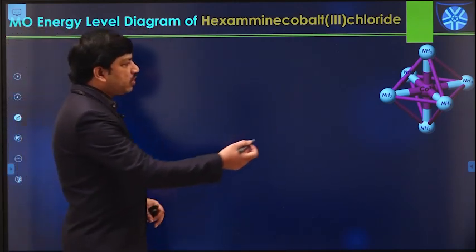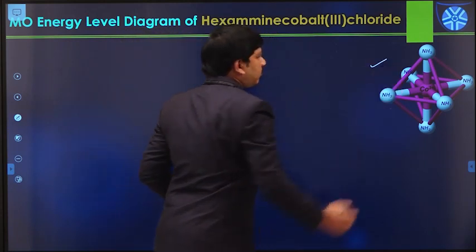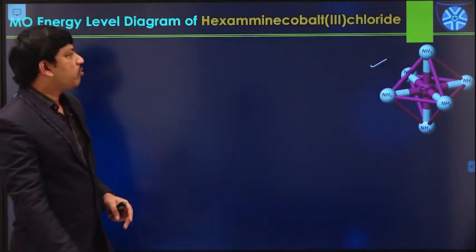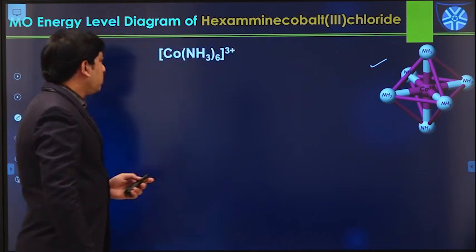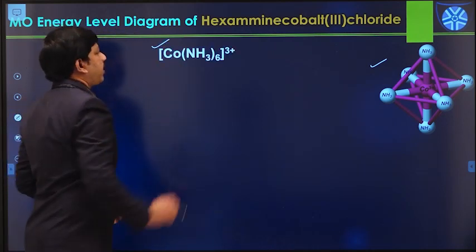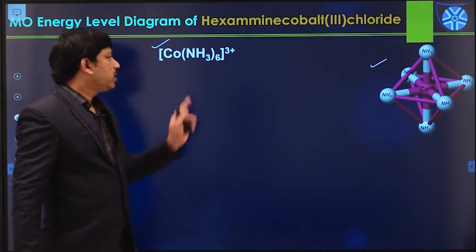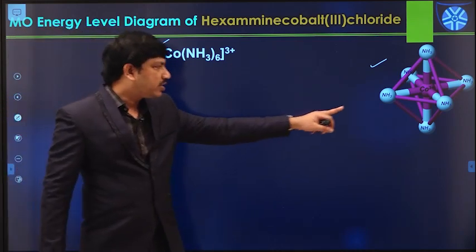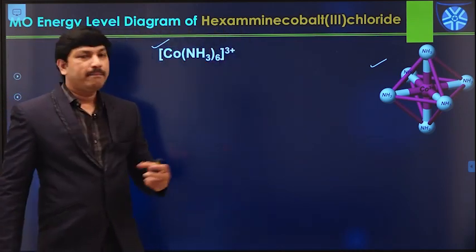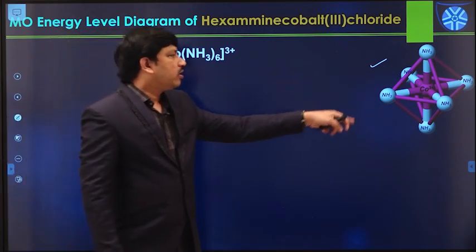This is the structure of the hexaamminecobalt(III) cation, which has an octahedral structure because of the metal ligand bond formation.